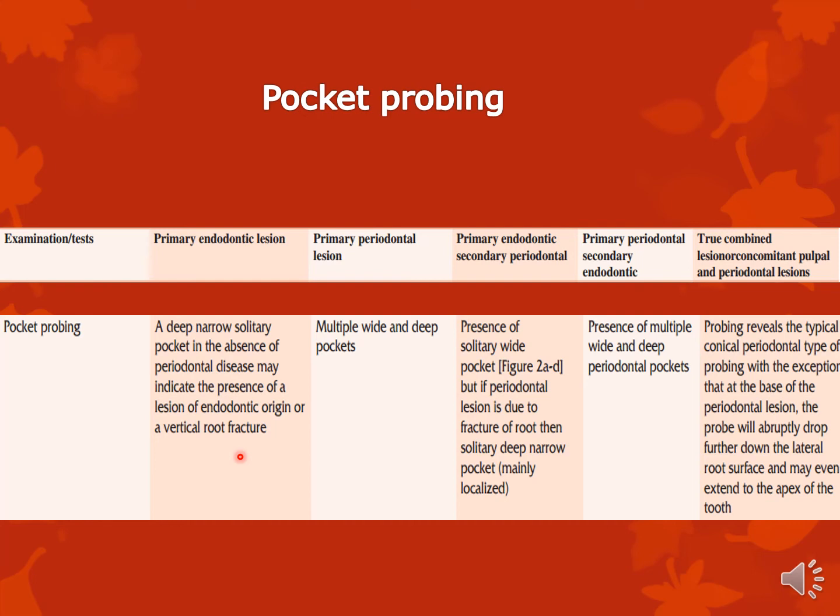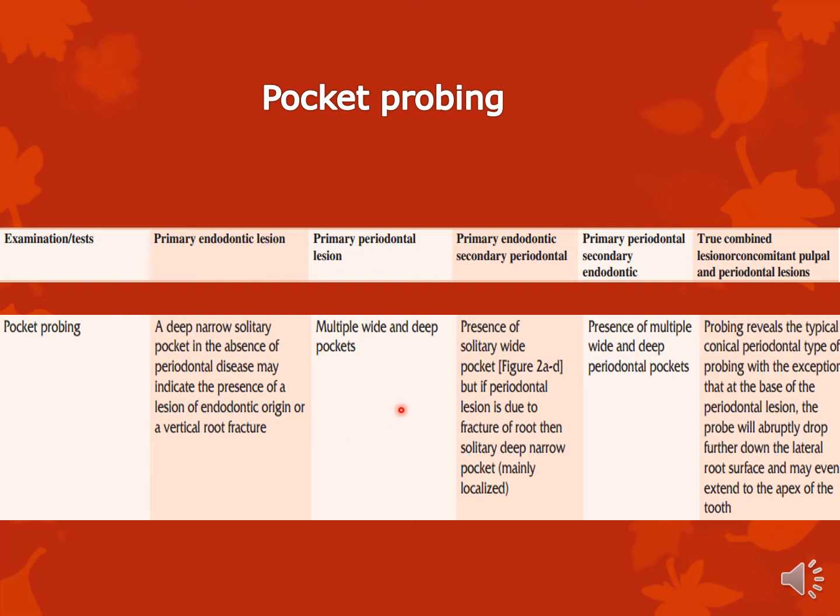So when you probe through the pocket, you will get a deep pocket, but there will be no plaque and calculus in that area to explain the pocket. So the pocket is primarily caused by this pulpal infection escaping through the periodontal ligament space. I'll show you a picture of that later.